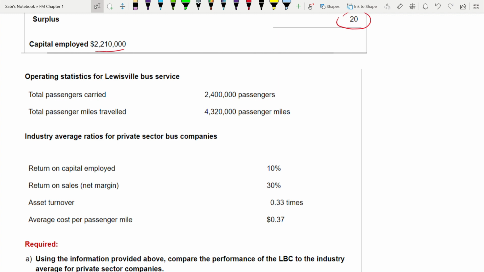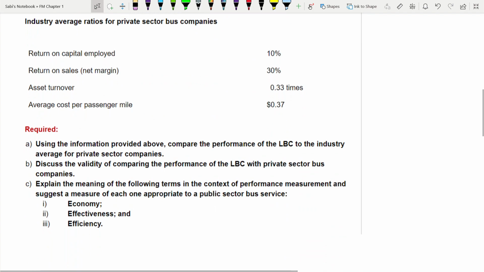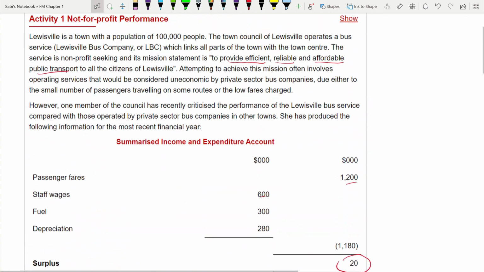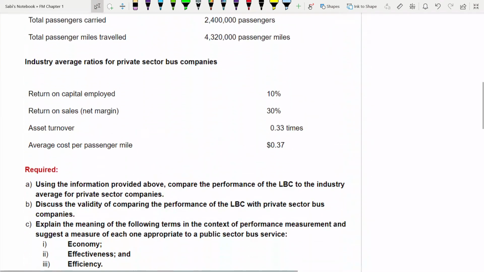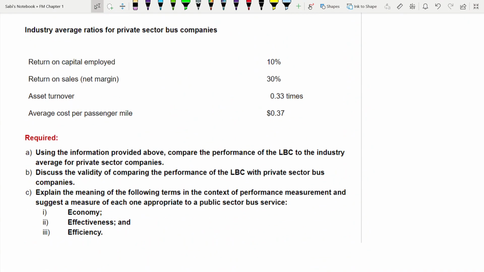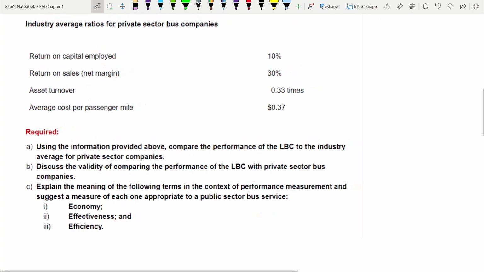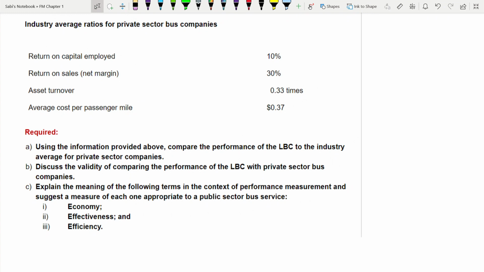First we'll see the requirement. In your activity, when you go to your ACCA study hub, this is the way questions will be asked. Just see, this is the format. It has not been changed. Before, we had Test Your Understanding when we did Kaplan. It is the same, but this is more like exam standard. Three requirements. A, compare performance. So you have to compare this with the private sector. In short, they're telling you that you need to calculate ratios, but just calculation is not enough, you have to comment on it.